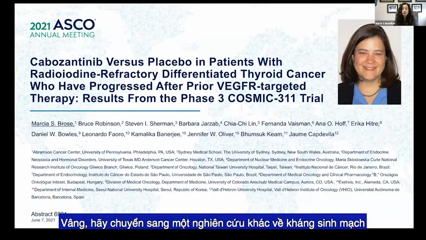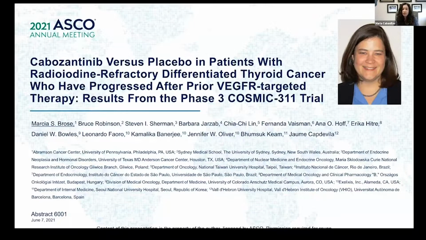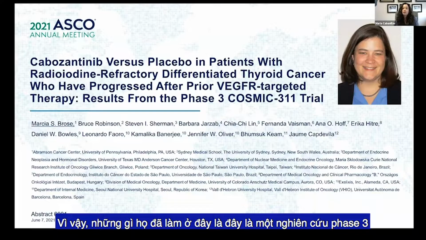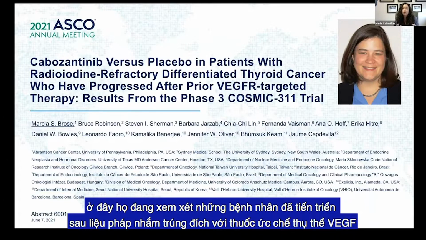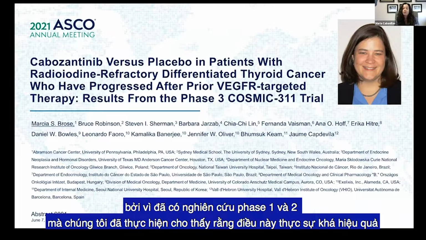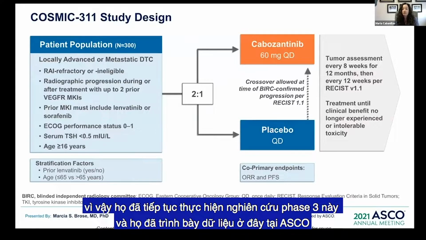Okay, so moving on to another anti-angiogenic study. This is with cabozantinib. And cabozantinib was approved, remember, for medullary thyroid cancer, not for differentiated thyroid cancer. So what they did here is that this was a phase 3 study where they were looking at patients who had progressed after VEGF receptor inhibitor targeted therapy, and then put them on cabozantinib. And because there were phase 1 and 2 studies that we did that showed that this was actually quite effective, they went on to do this phase 3 study, and they presented the data here at ASCO.